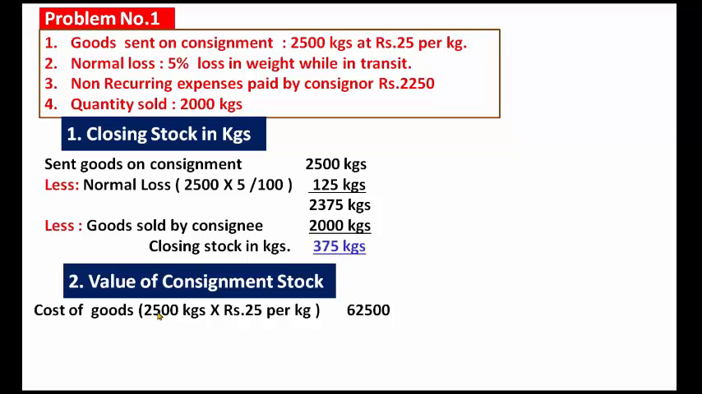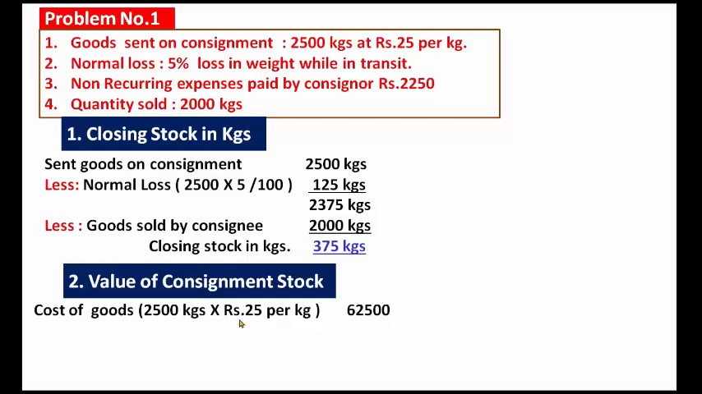Cost of goods 2,500 kgs. Actually, the goods were sent on consignment business, 2,500 kgs. What is the cost per kg? 25 per kg. 2,500 into 25 per kg, how much rupees? 62,500. Now you calculate the value of consignment stock, total, not only the closing stock, total.